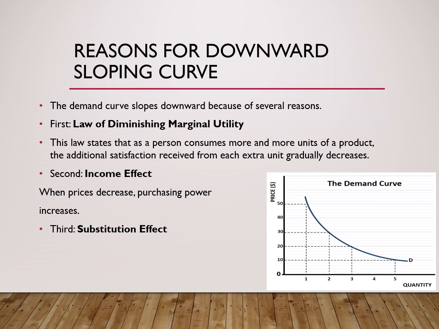Another example, suppose chicken becomes expensive and fish remains cheaper. Many consumers may purchase more fish instead of chicken. This switching behavior is called the substitution effect.